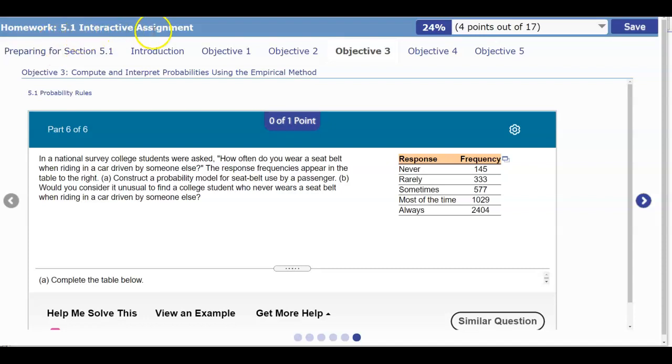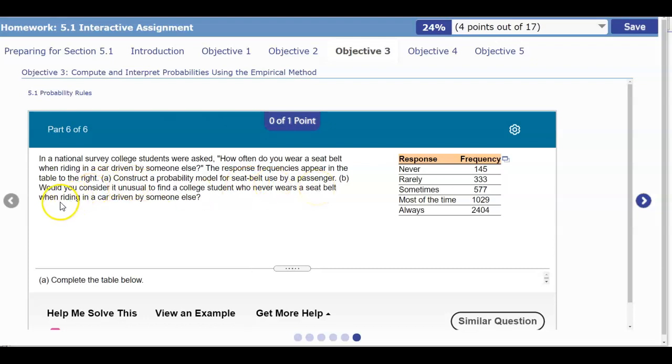Section 5.1 Interactive Assignment Objective 3. In a national survey, college students were asked, how often do you wear a seatbelt when riding in a car driven by someone else? The response frequencies appear in a table to the right. For part A, we're going to construct a probability model for seatbelt use by a passenger.